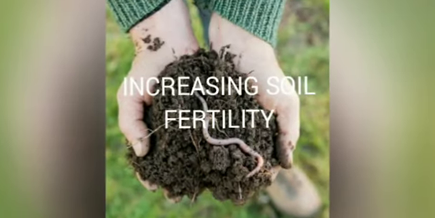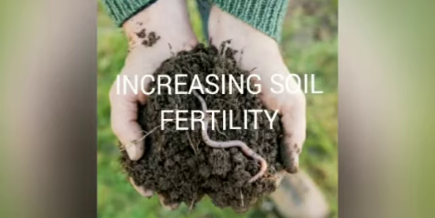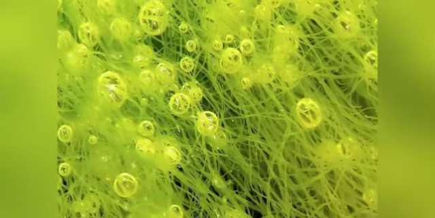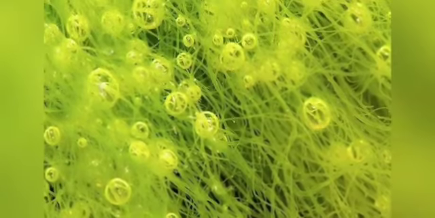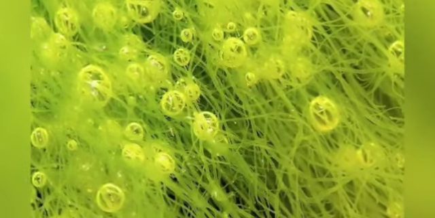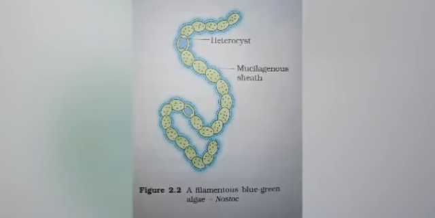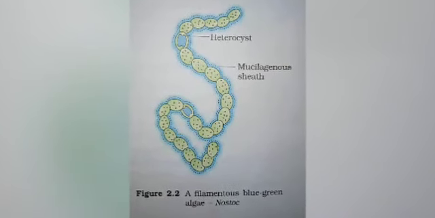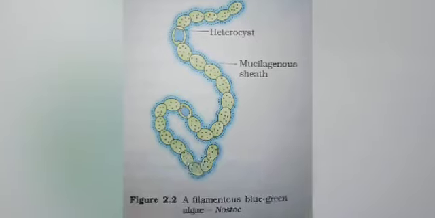Let us see increasing soil fertility. How microorganisms play an important role in increasing the fertility of the soil. Some bacteria and blue-green algae are able to fix nitrogen from the atmosphere to enrich soil with nitrogen and increase its fertility. And these microbes are commonly called biological nitrogen fixers, which we'll learn in the next part of the chapter about the nitrogen cycle.